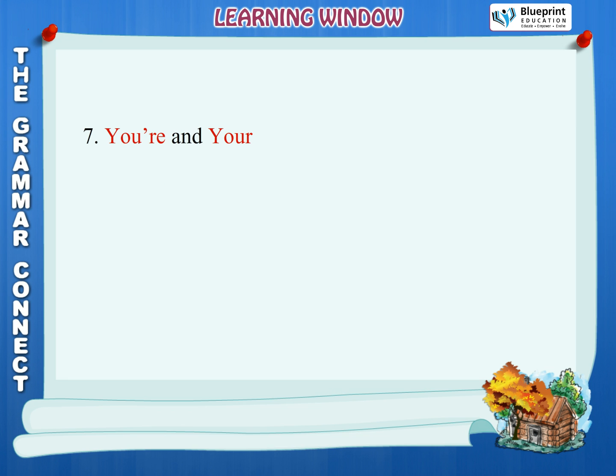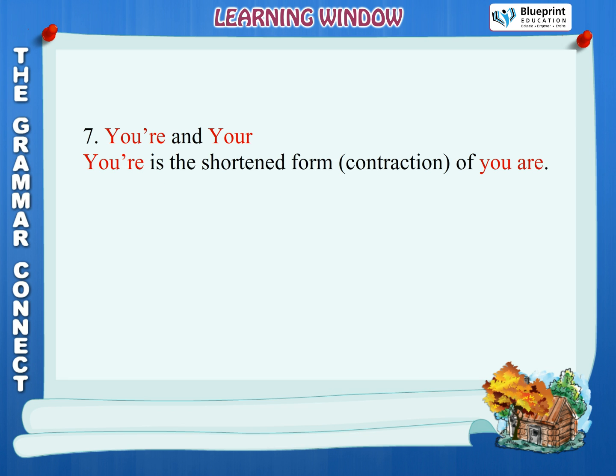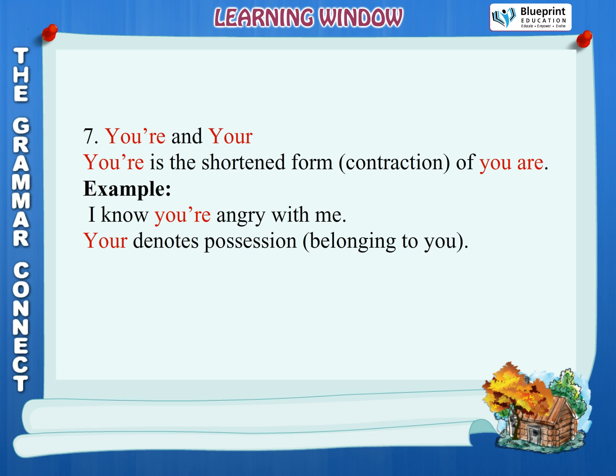7. You're and your. You apostrophe re is the shortened form, contraction, of you are. Example, I know you're angry with me. Your denotes possession, belonging to you. Example, your grandfather came to my house.